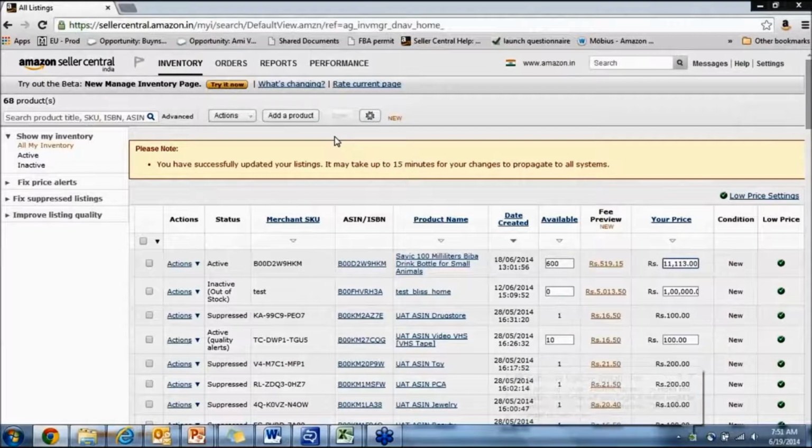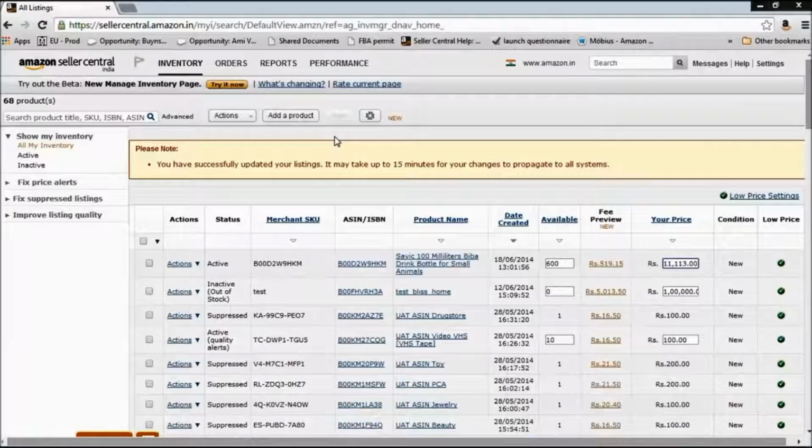So this is the simple method of updating price and quantity one by one manually. As most of you would agree with me, this is very difficult for any seller who has a lot of listings, let's say more than 50 listings. It's very difficult to do it every day one by one like this. Hence, we have the second and the third methods, which allow you to update price and quantity in bulk. Let us look into those methods now.